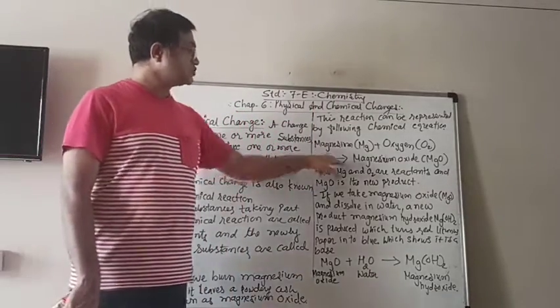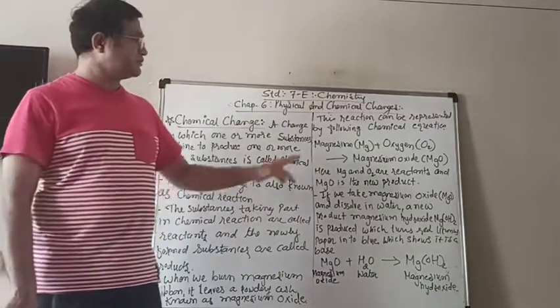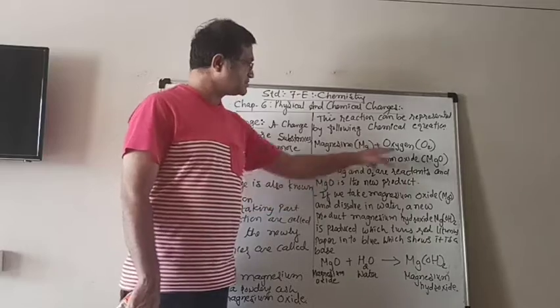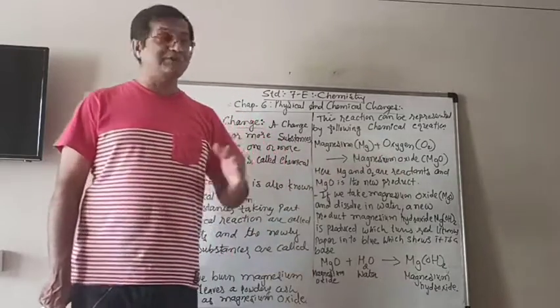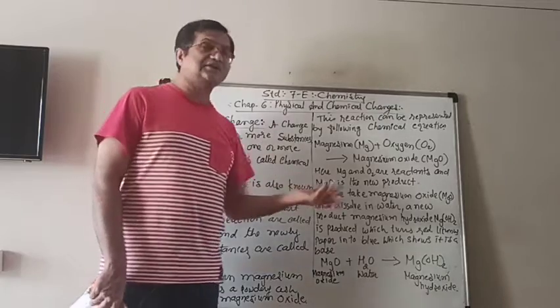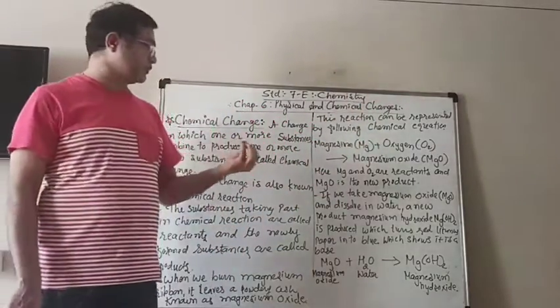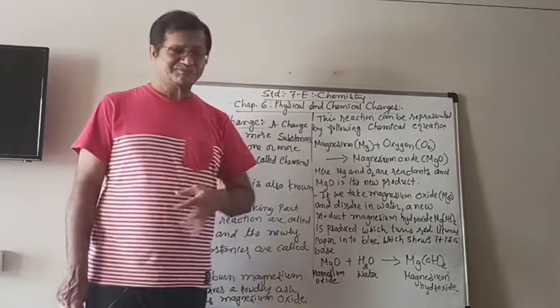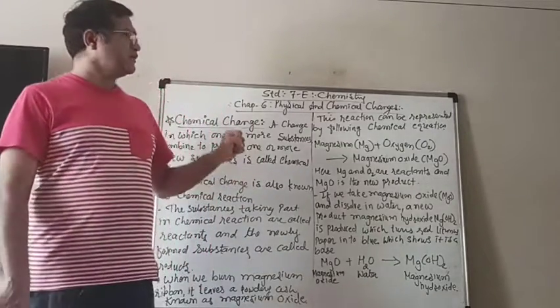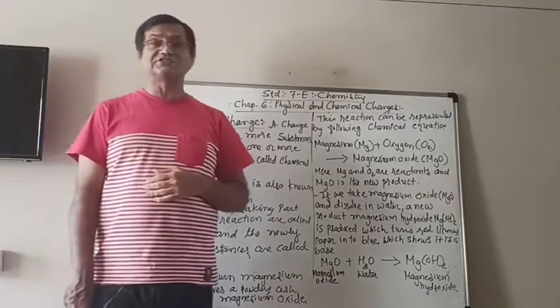And the arrow shows the direction of the reaction, means it shows from which reactants which products are being made. So that is the way we look at chemical changes.